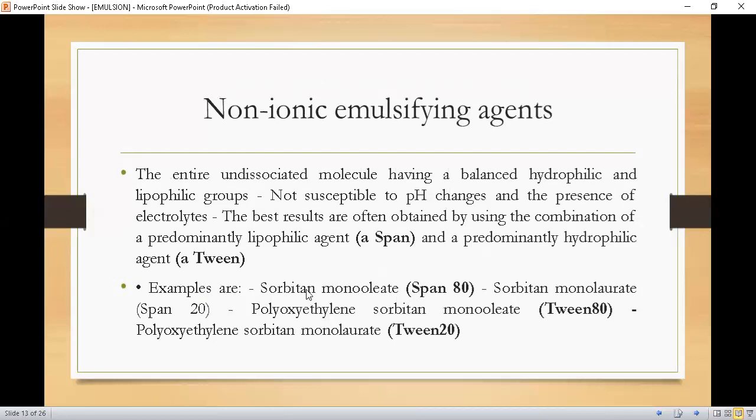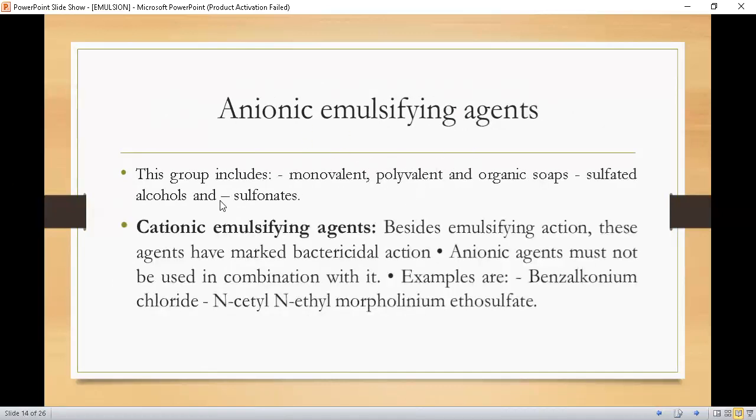Examples are sorbitan monooleate, which is called Span 80, sorbitan monolaurate, which is called Span 20, polyoxyethylene sorbitan monooleate, which is called Tween 80, and polyoxyethylene sorbitan monolaurate, which is called Tween 20. So these are the examples of the non-ionic emulsifying agents. By non-ionic we mean that there is no charge on the molecules. Anionic emulsifying agents include monovalent, polyvalent, and organic soaps, sulfated alcohols, and sulfonates. These are the examples of anionic emulsifying agents.